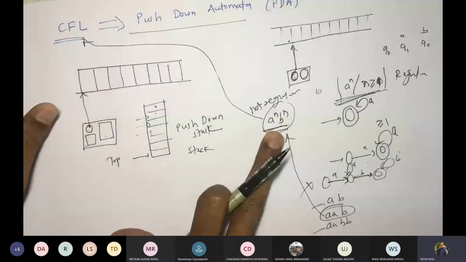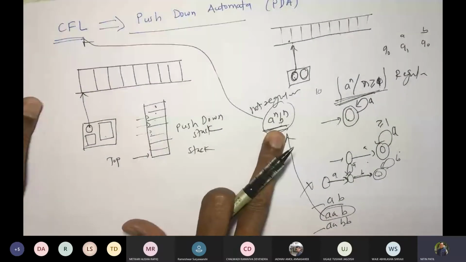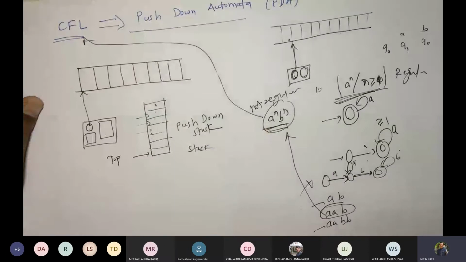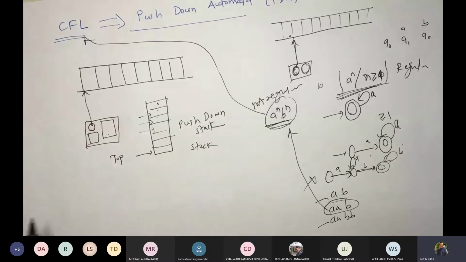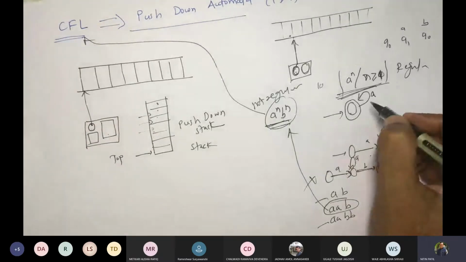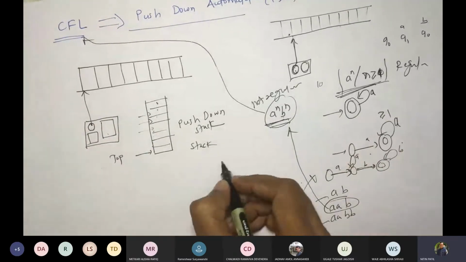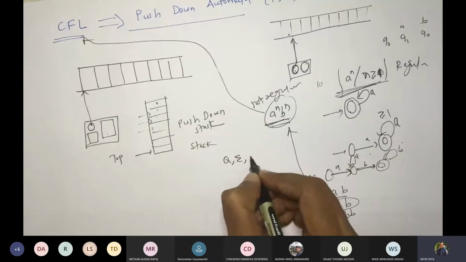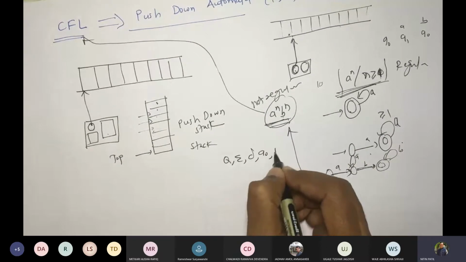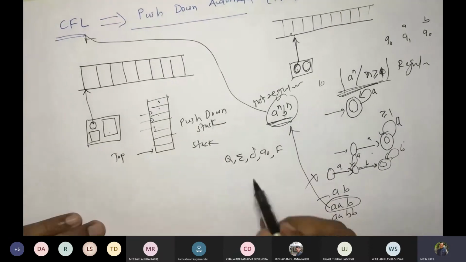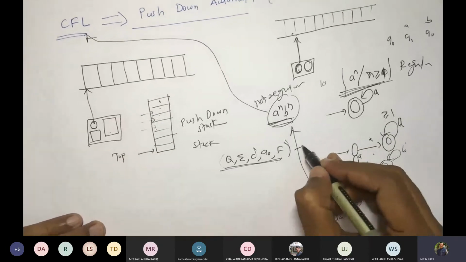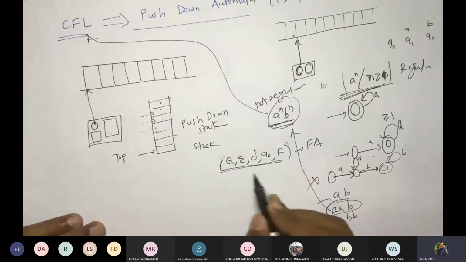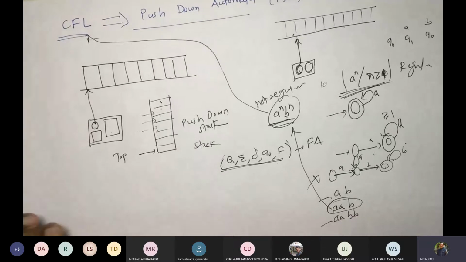Now, how can we process a string if this string is given? How does this PDA work? Fine. So let me demonstrate that part first, and then we'll see the example. If you recall, we talked about finite automata. We said that there would be these elements Q, sigma, delta, Q0 and F, correct? These were the 5 tuples used to represent finite automata. It could be DFA, it could be NFA, or NFA with epsilon moves.